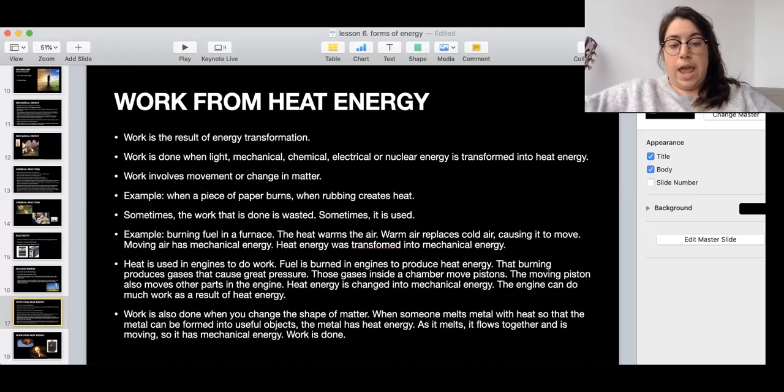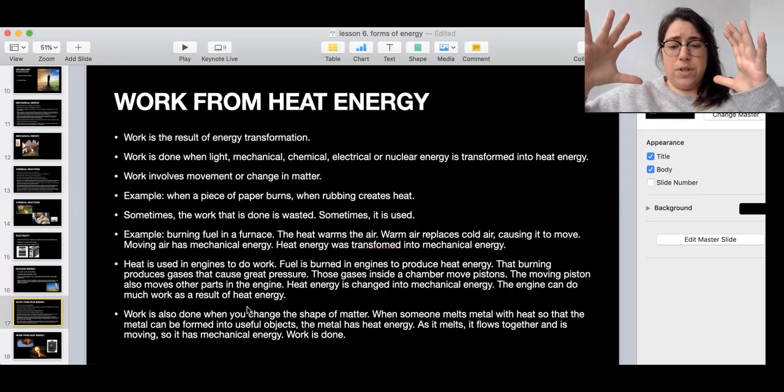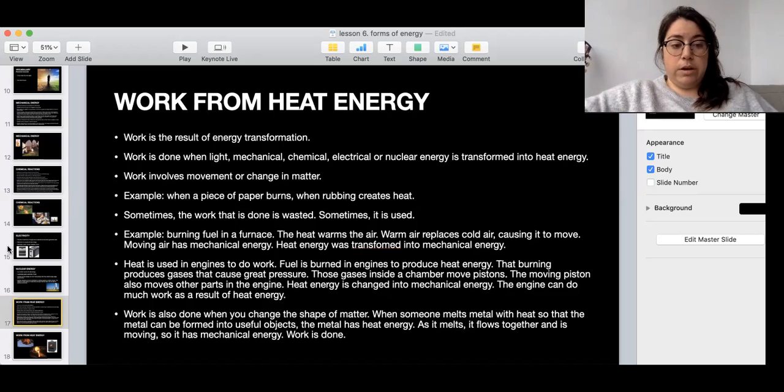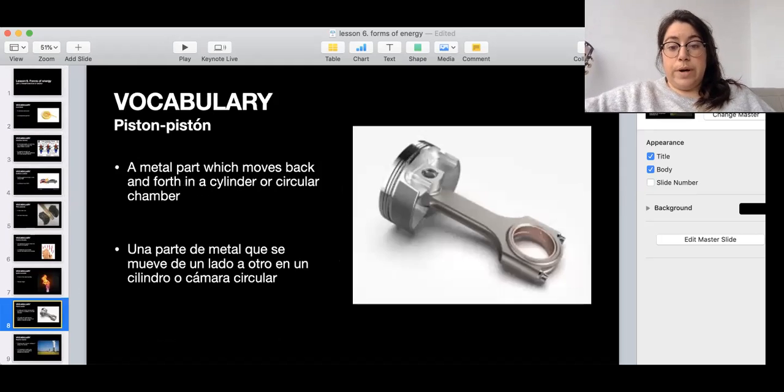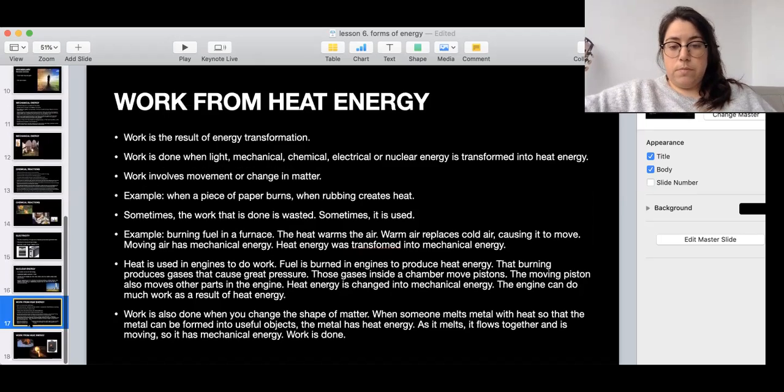Heat is used in engines to do work. Engine means motor, like the one in the car. Okay, so fuel is burned in an engine to produce heat energy. That burning produces gases that cause a lot of pressure, okay? And those gases move pistons, like what we talk about here in our vocabulary. This is a piston here, okay? So you burn a fuel, the fuel causes gases, the gases move the piston, and those pistons move different parts of the engine and set things in motion. So heat energy is changing into mechanical energy, okay? And that can do a lot of work, okay?